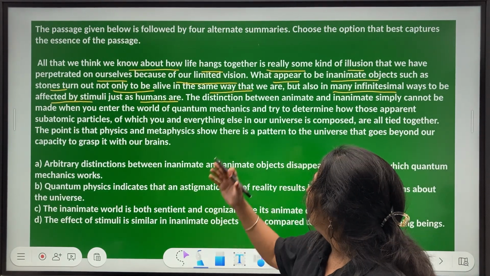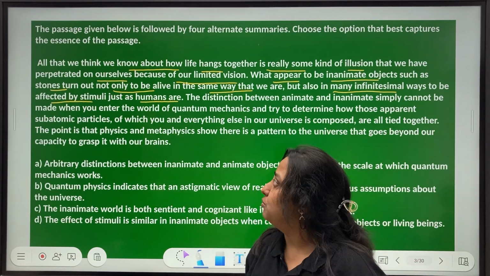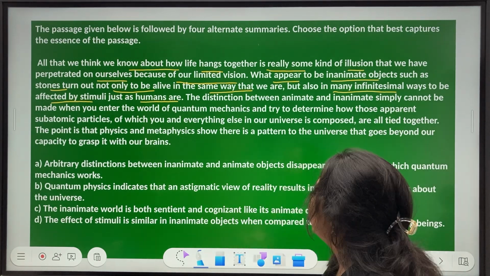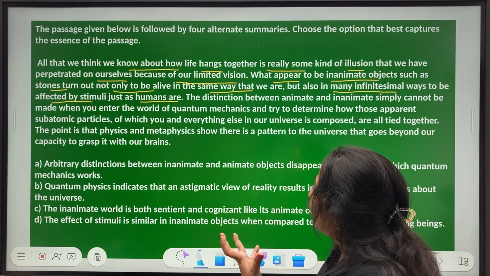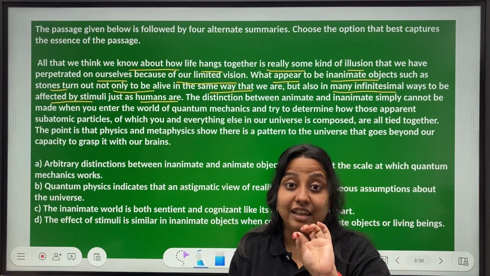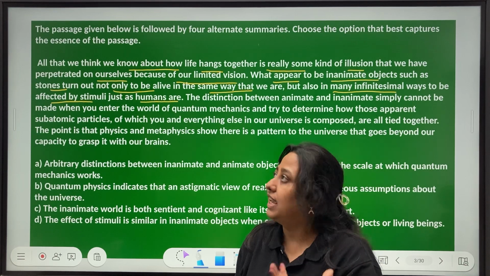They say that stones, which are inanimate, non-living objects, are not only alive just like us, living humans, but they are also affected by stimuli. An external agent, they respond to stimuli probably, just like us humans.